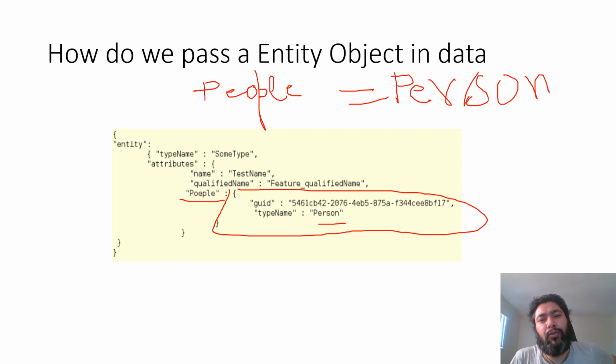So what we did was we took the GUID, the unique ID that was created in Atlas for that instance of the person, we put the value of that, and we mentioned that it was of type person. So we enclose it in a dictionary form, and that's how we can specify this as an object. If it is an array, you have to create it as an array of these dictionaries. So this will become like this, and all the entities will then be separated with a dictionary. This is how you can specify an array of objects as an input in your JSON file that is to be shipped for creating that particular entity.